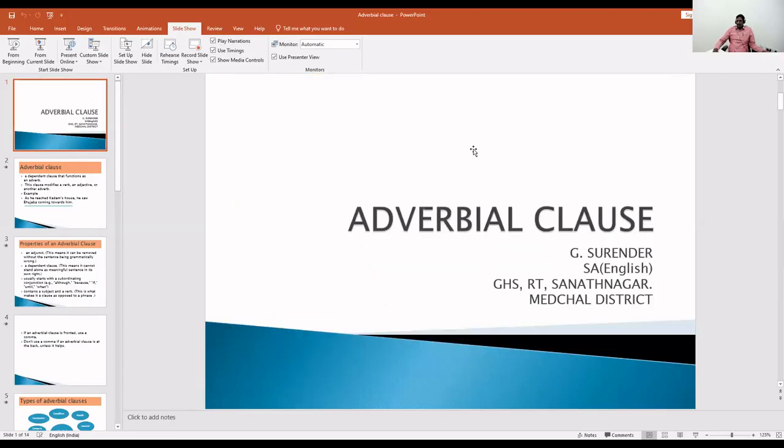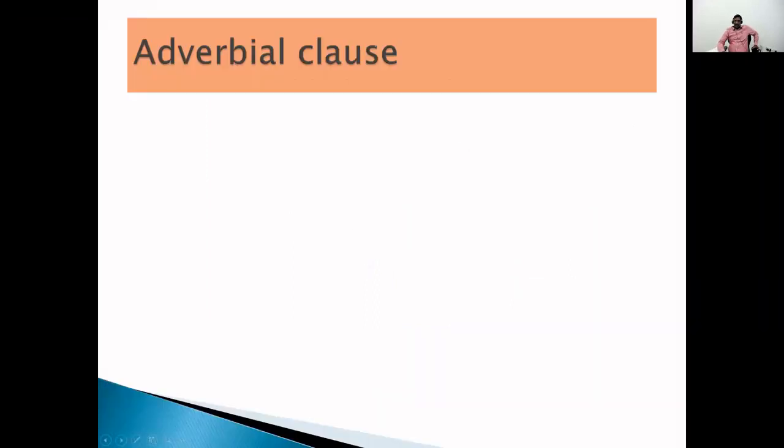Children, so far we have learned so many grammar points. Today we are going to learn one more grammar point about adverbial clause. Okay, children. Now, in this session, we learn about adverbial clause. You know so many clauses. Here, our topic is adverbial clause. Now, let us know what is adverbial clause? What is adverbial clause?